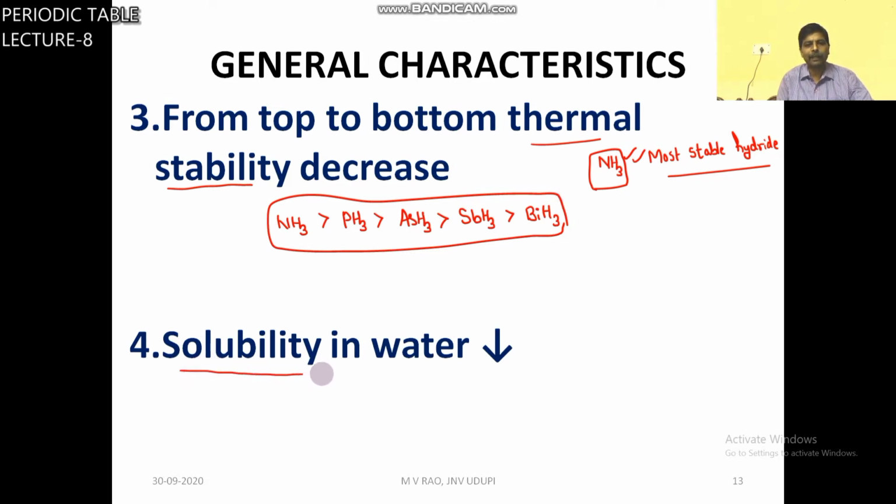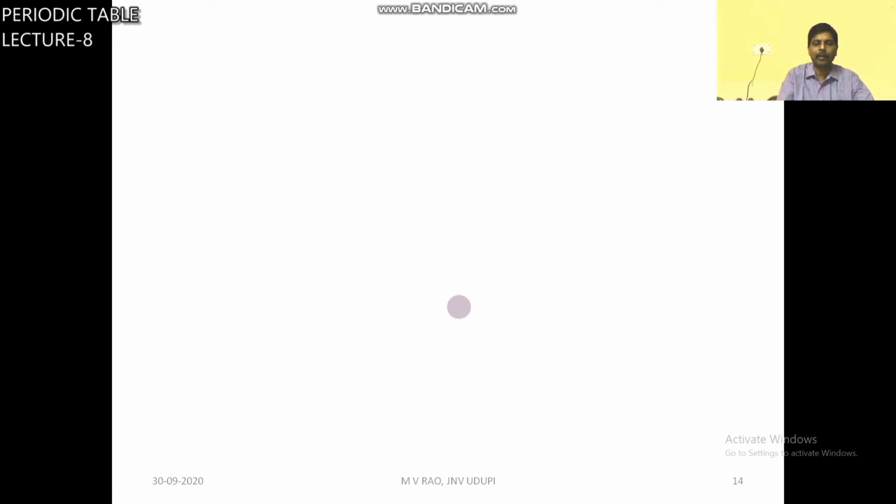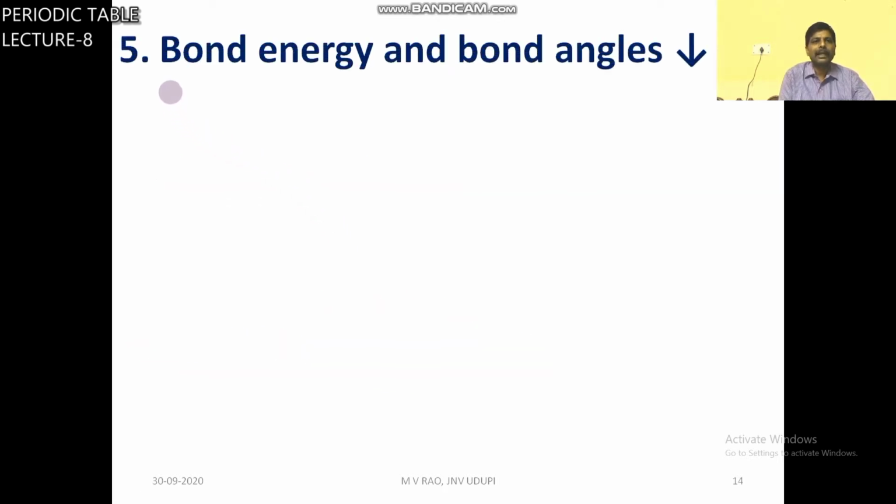From top to bottom, solubility in water also decreases. Stability decreases, solubility in water also decreases. Which is more soluble? Ammonia is more soluble in water because of formation of hydrogen bonds. Already discussed, N-H is a strong bond, so bond energy is more. So bond energy decreases.